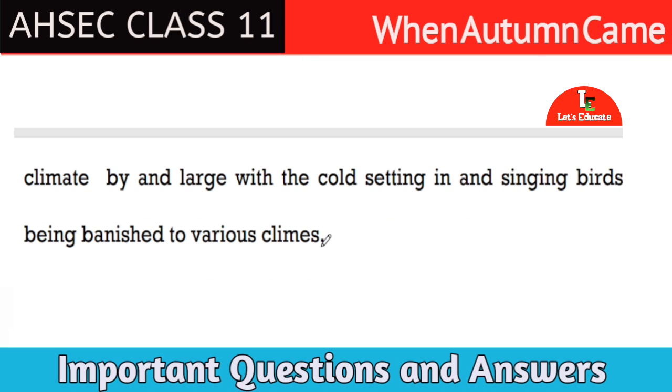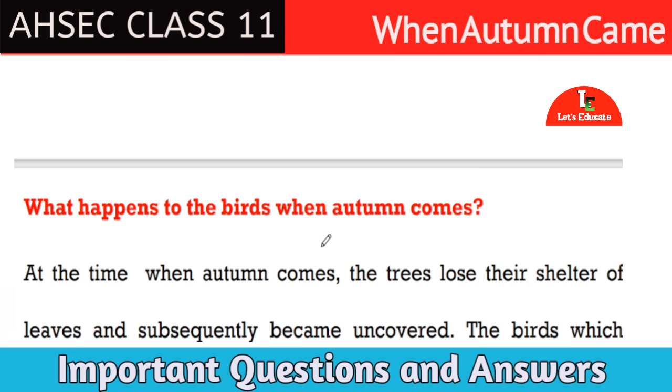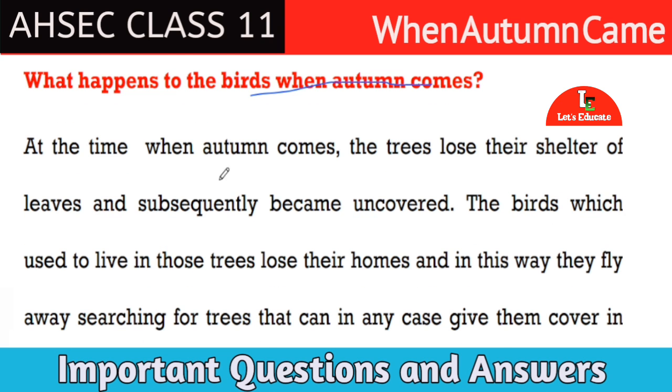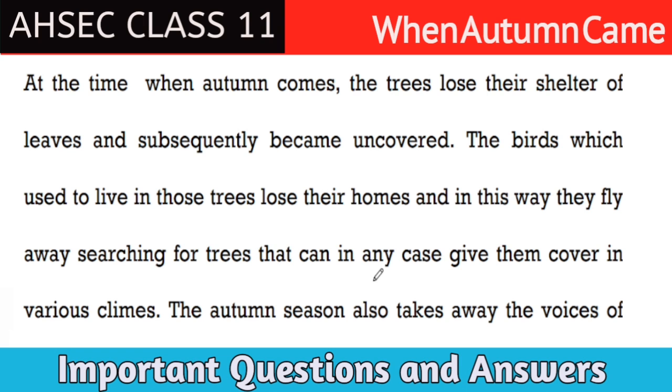Next question. What happened to the birds when autumn comes? Answer: at the time when autumn comes, the trees lose their shelter of leaves and subsequently become uncovered. The birds which used to live in those trees lose their homes, and in this way they fly away searching for trees that can give them cover in various climes.